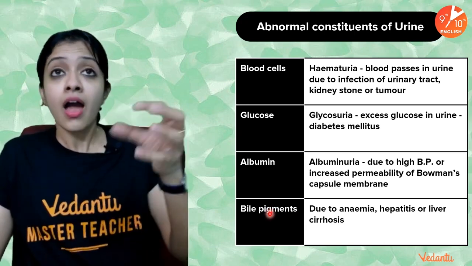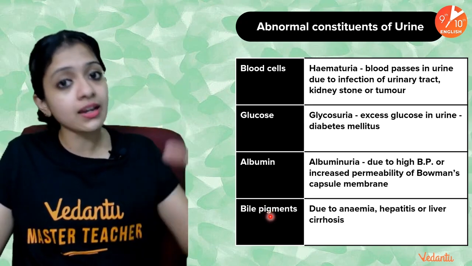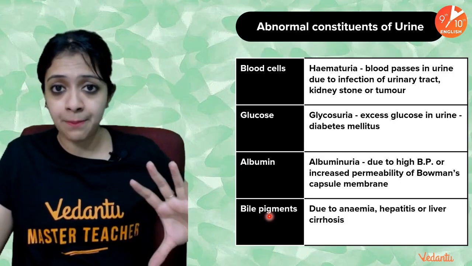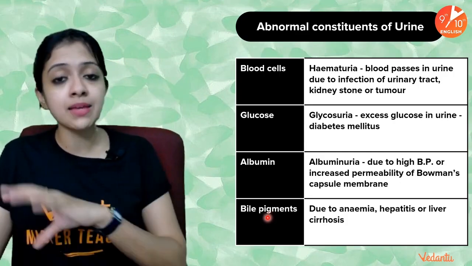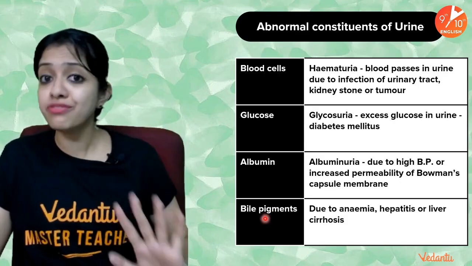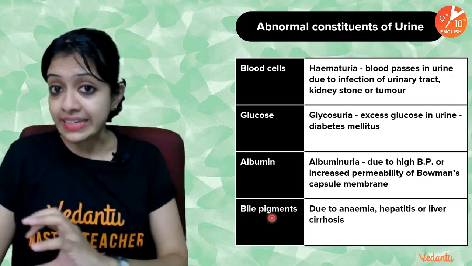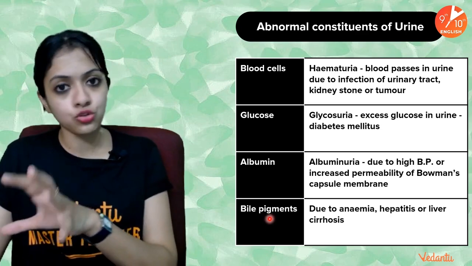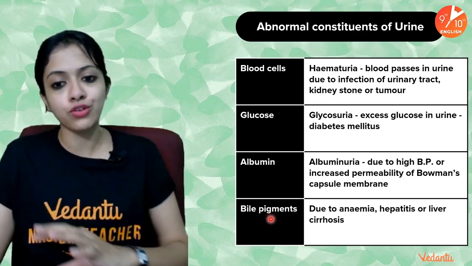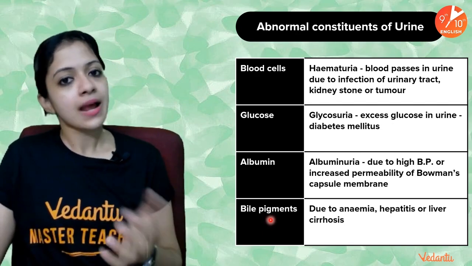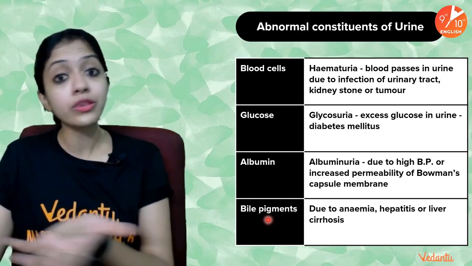They can either get into the small intestine along with bile while digestion is happening, and exit the body through the large intestine along with the fecal matter. But sometimes bile pigments may also reach the kidneys along with the blood flow, and if that's the case, they can get eliminated along with urine also.